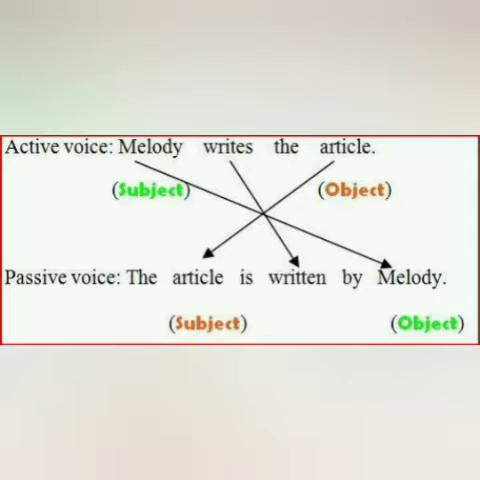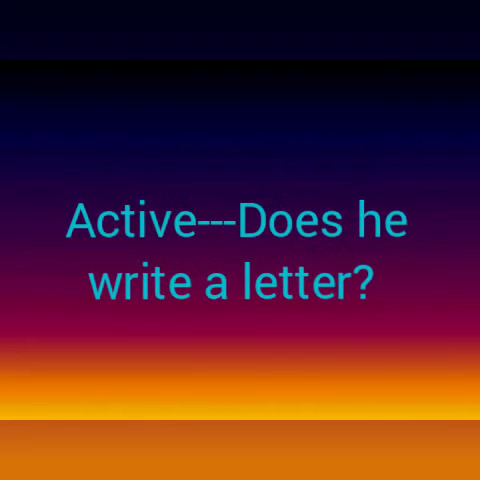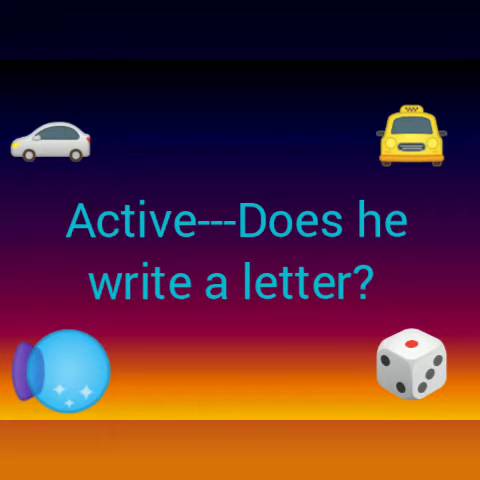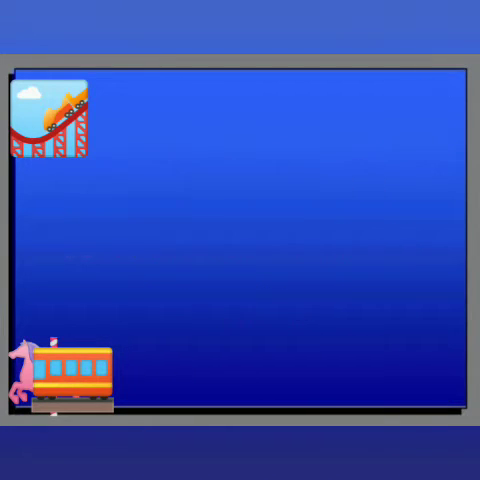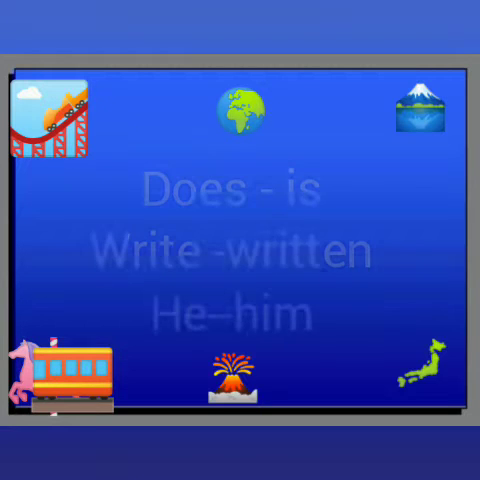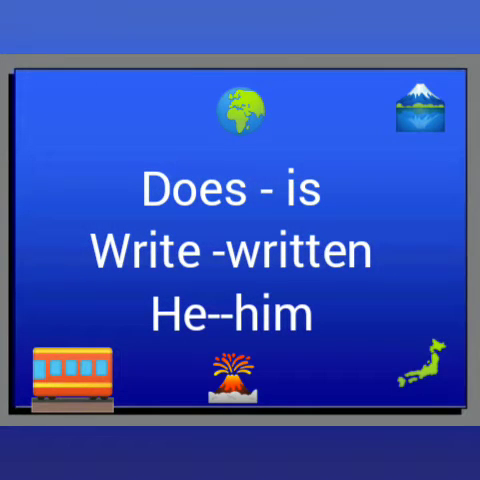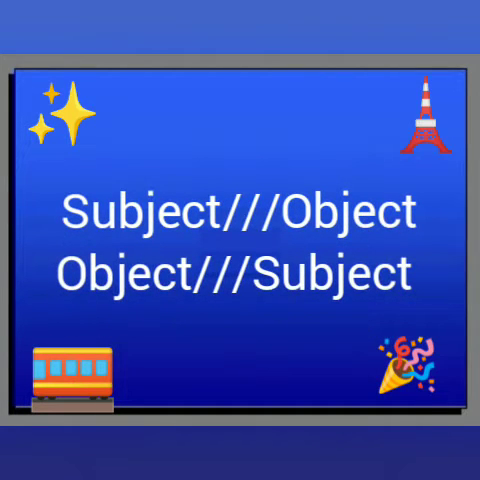Now here we go with the example sentence. Does he write a letter? He does. He does becomes does he while asking a question. Does he write a letter? And the passive form is: is a letter written by him? Does becomes is. Write becomes written. He becomes him. And always it is like this. The subject becomes the object and the object becomes the subject.